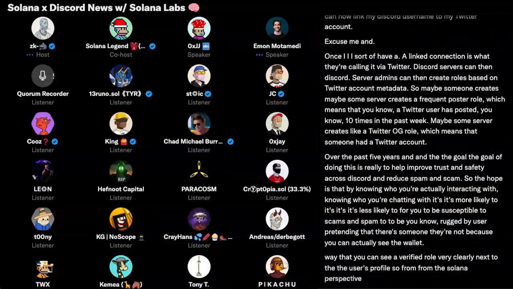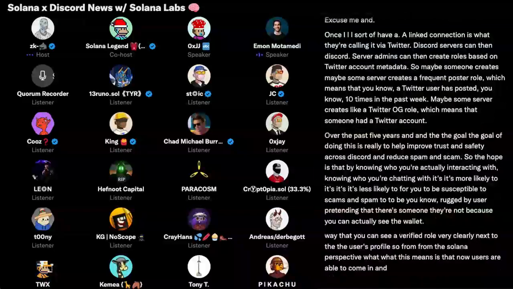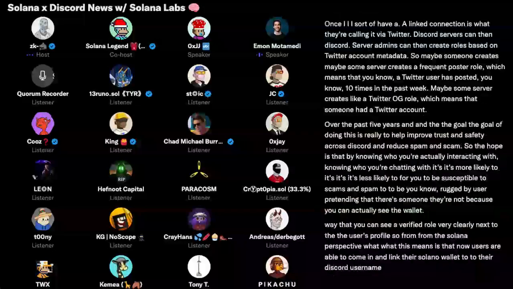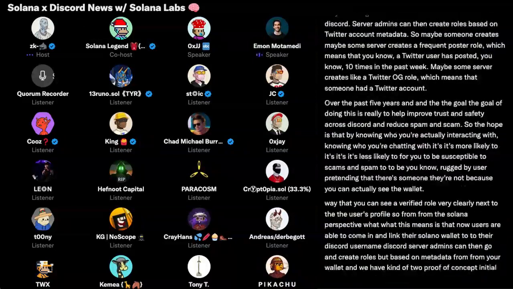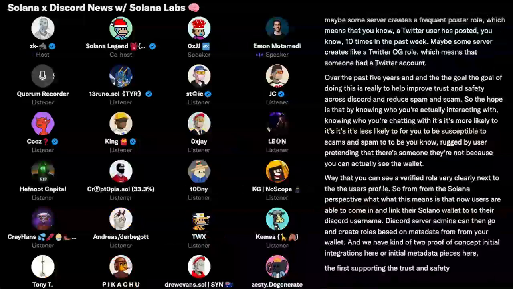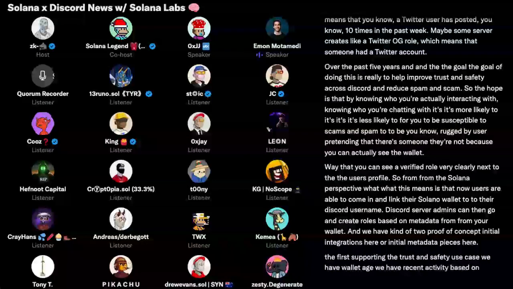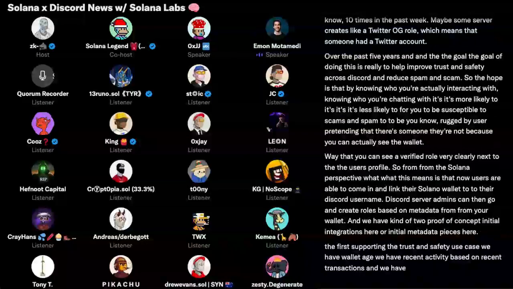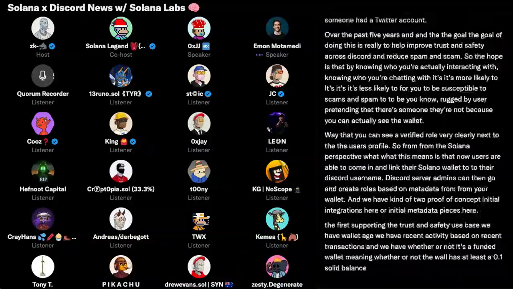So from a Solana perspective, what this means is that users are now able to come in and link their Solana wallet to their Discord username. Discord server admins can then create roles based on metadata from your wallet, and we have two proof of concept initial metadata pieces here. The first, supporting the trust and safety use case: we have wallet age, recent activity based on recent transactions, and whether or not it's a funded wallet, meaning the wallet has at least a 0.1 SOL balance.